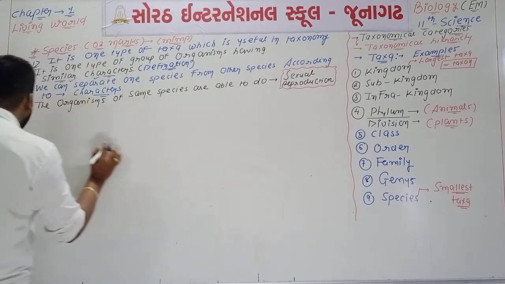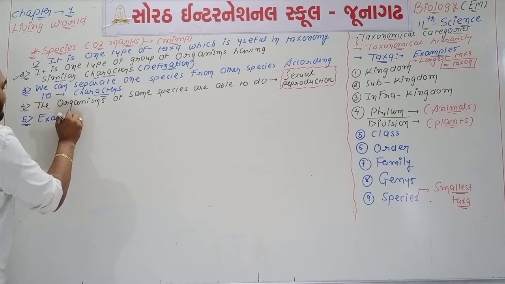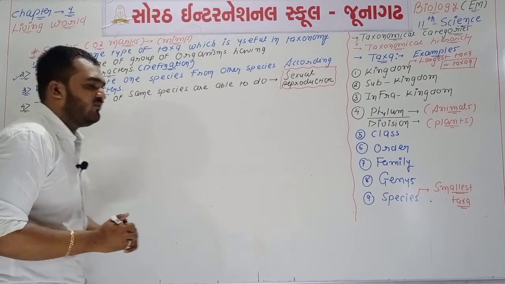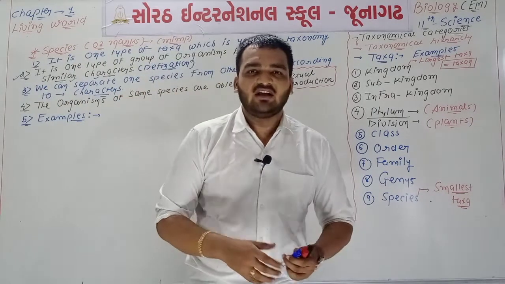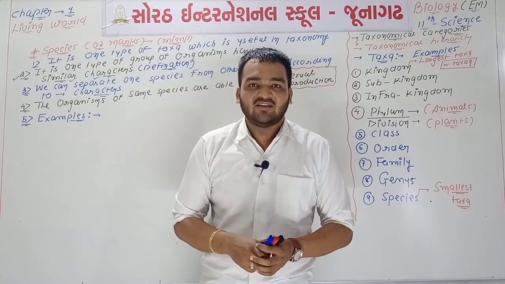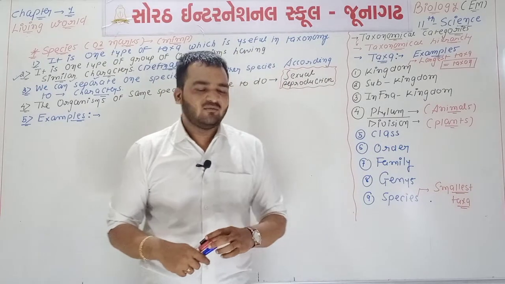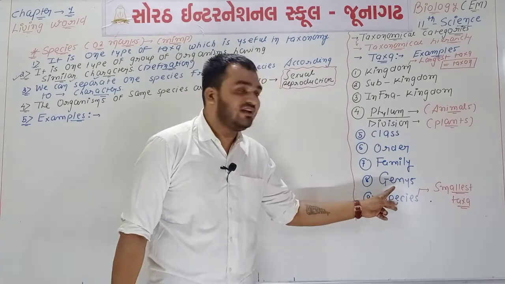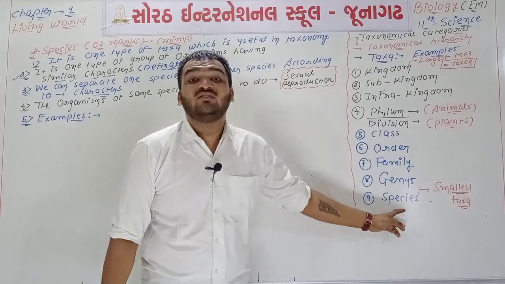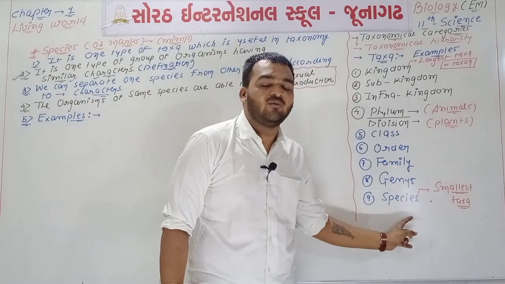Now in point number 5, we will write some examples. And remember, the scientific name is unique and universal. The scientific name is given with the help of the binomial nomenclature system. The scientific name is made up of two parts: the first is of genus and the second is of species.